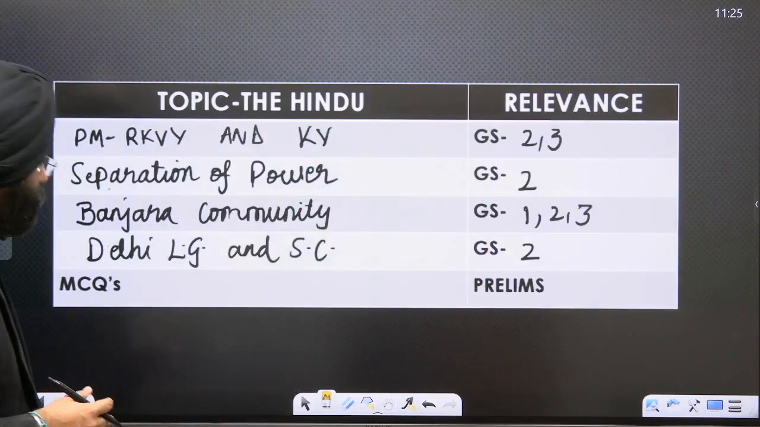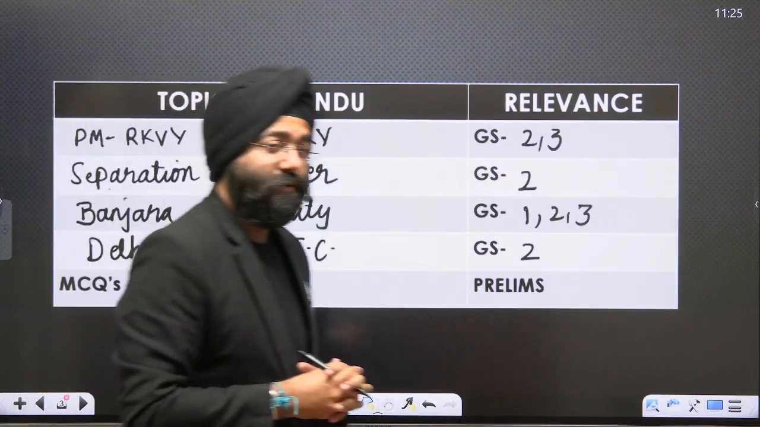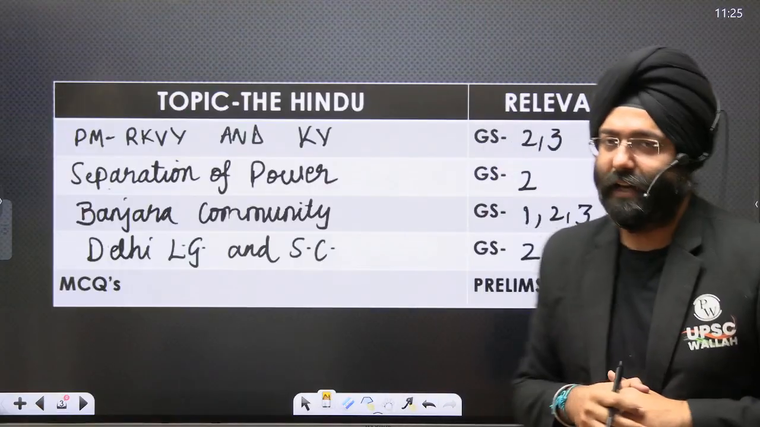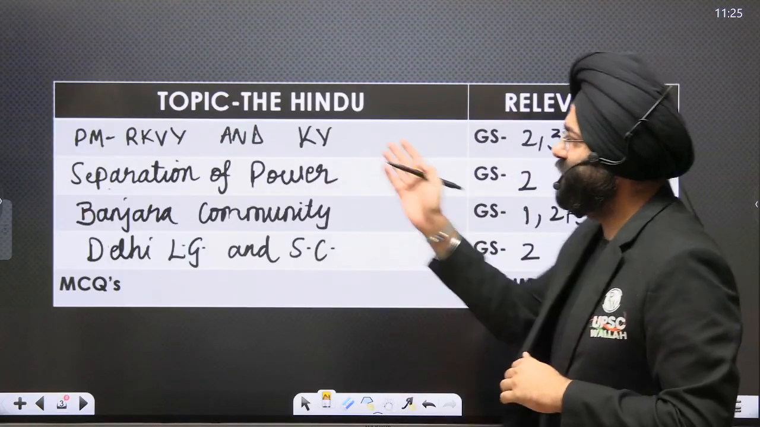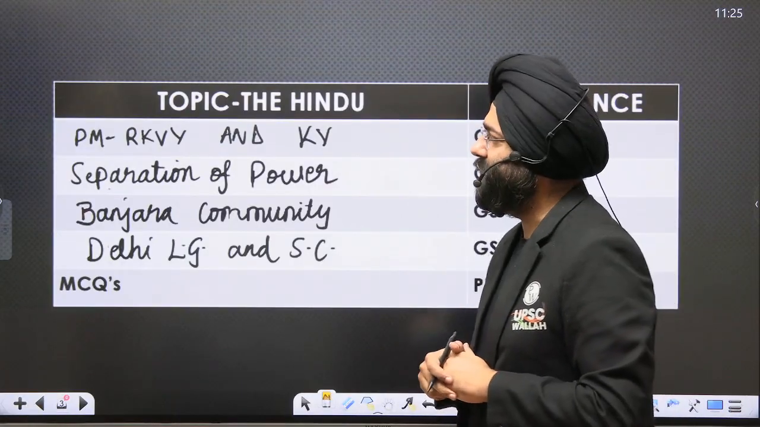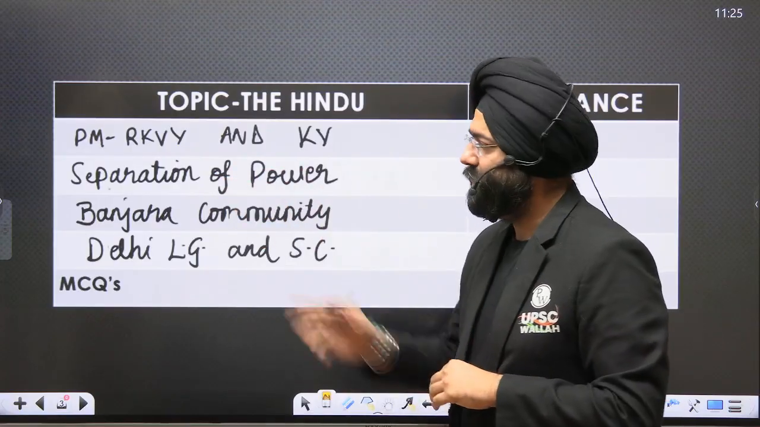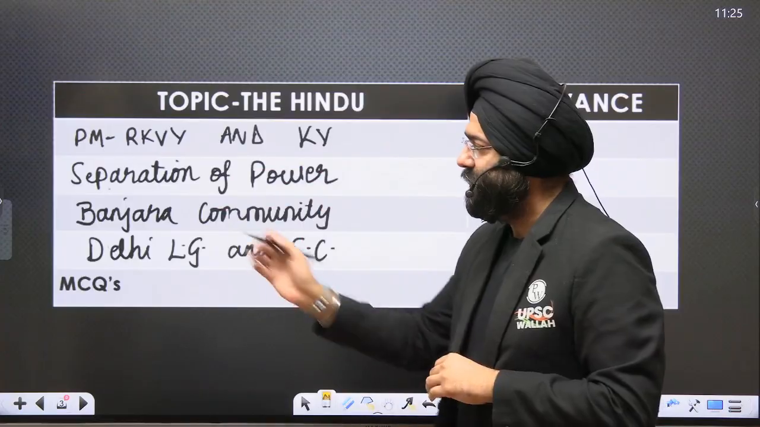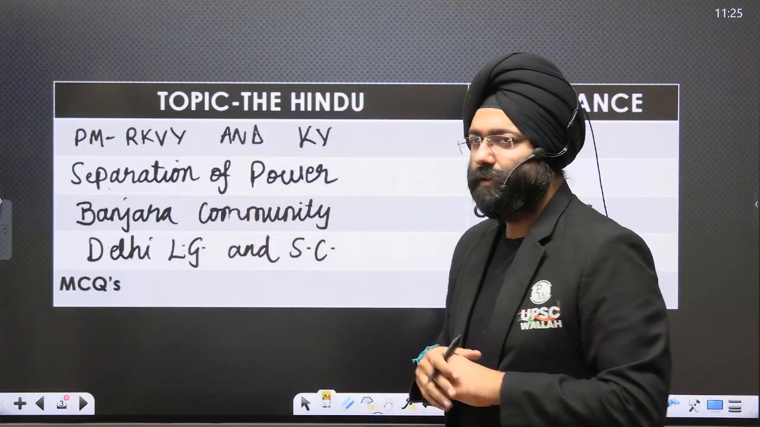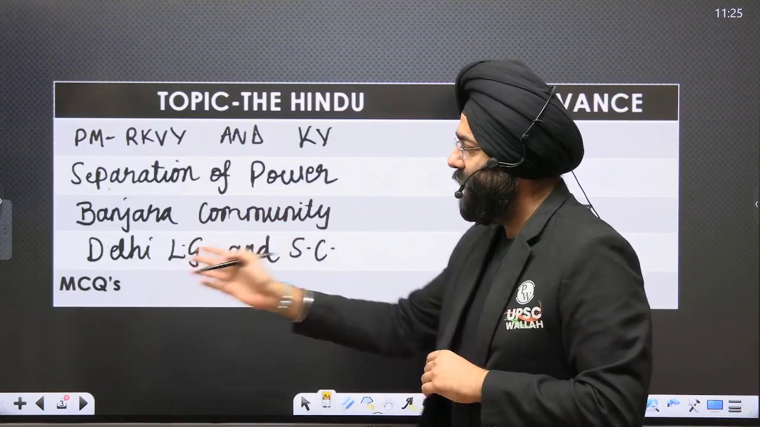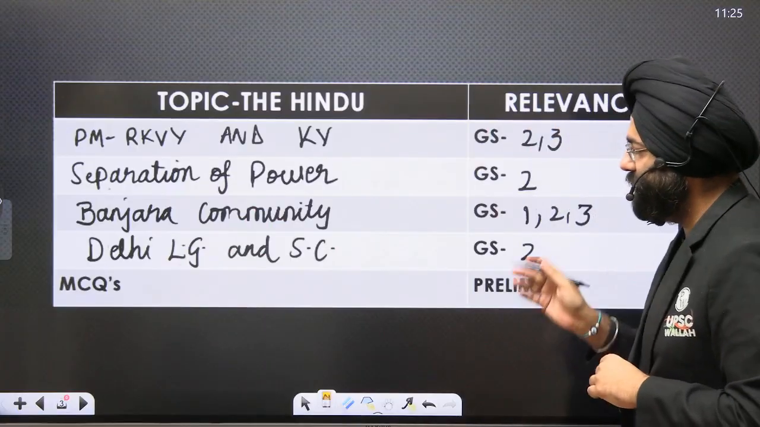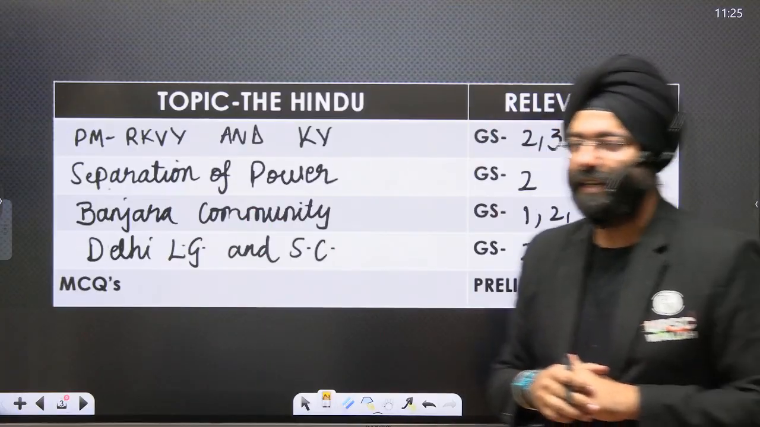Let's begin with what all topics we have taken for today's consideration and analysis. The two schemes related to agriculture, PM RKVY and KY, separation of power, the Banjara community, Delhi's Lieutenant Governor and the Supreme Court's decision on them, along with the MCQs which are relevant for your preliminary examination.